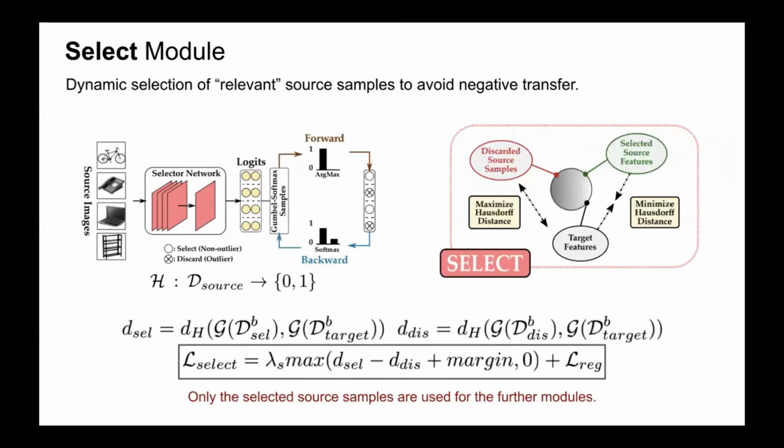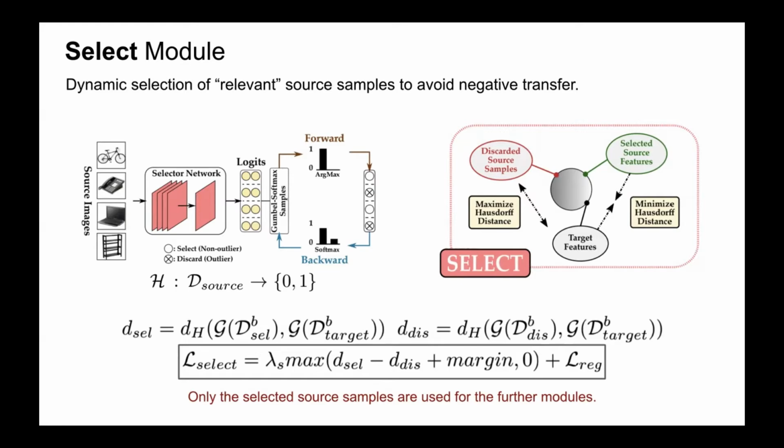First, in the select module, our goal is to learn selection of the relevant source samples to avoid negative transfer. We achieve this by employing a selector network which takes source samples as input and maps them to a discrete binary output space of either 0 or 1, meaning either discarding or selecting a sample. The discrete output space makes optimization through gradient descent difficult because of non-differentiability, because of which we use the Gumbel softmax trick, which uses softmax relaxation of the argmax function to approximate the gradients for backpropagation.